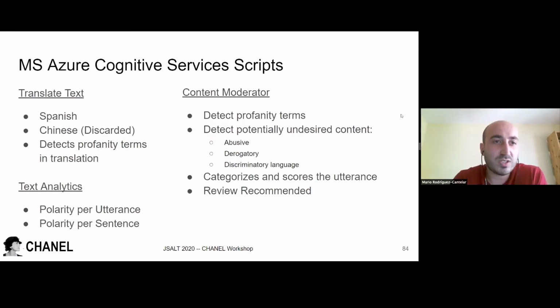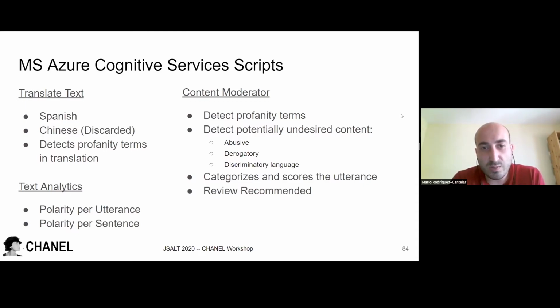So now I want to talk about the Microsoft Azure Cognitive Services scripts. We developed three. The first translates text. We translate from English to Spanish, and the translations are quite good, so we want to use them in the future. Then we translate from English to Chinese, but the translations are not that good, so we discarded it. This script also allows us to detect profanity terms in the translations. The second script is the text analytics, which calculates the polarity in the utterance and also in all the sentences inside each utterance. So it provides a lot of good information.